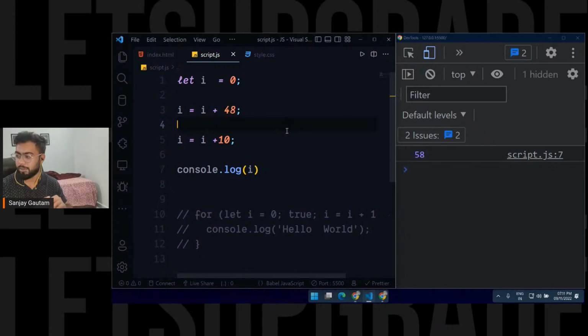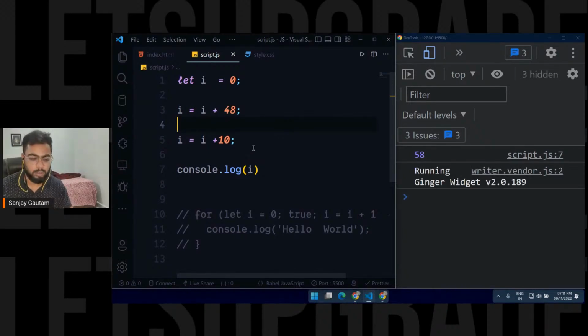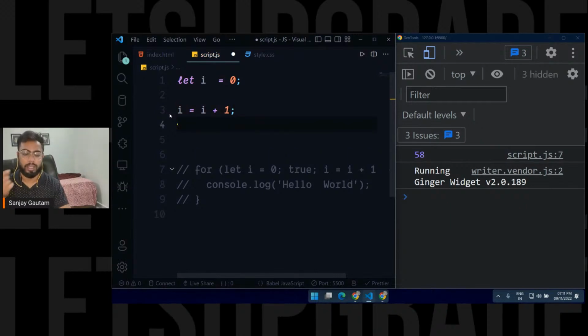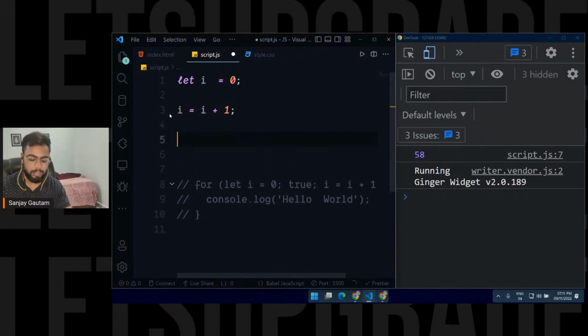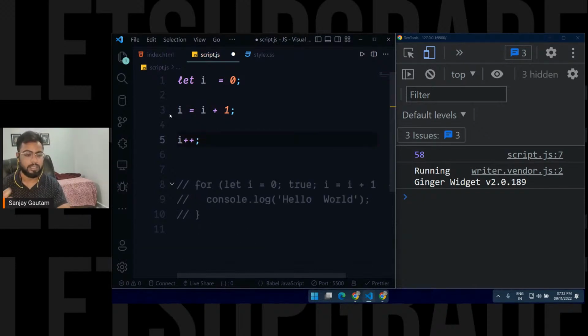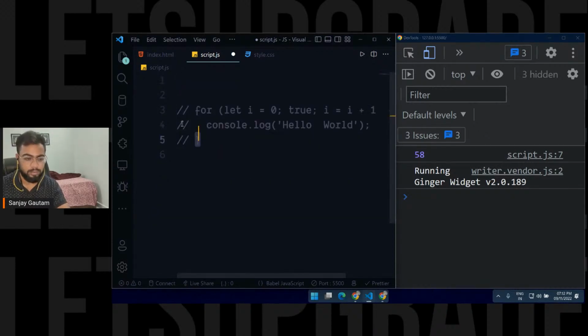What is the difference between i plus 1 and... By the way, instead of writing i equals i plus 1, we also have one more way to increase the value of any number by 1. That is, just write your variable, plus plus: i plus plus. It is just going to increase the value of i by 1. So you can write either this or this, and both do the same thing for you. That is what I have written here.